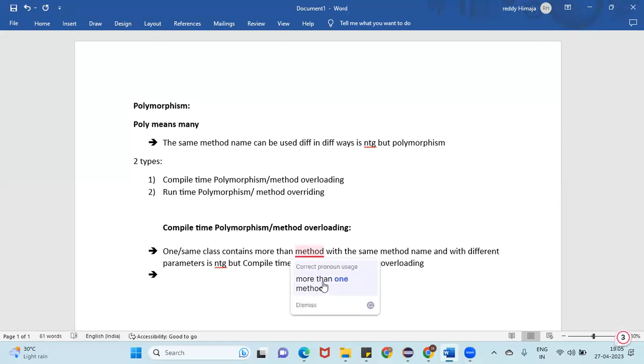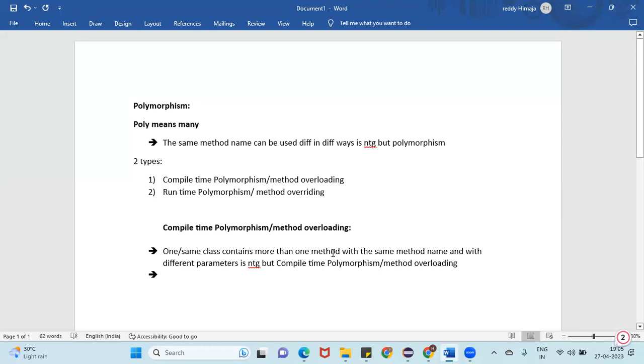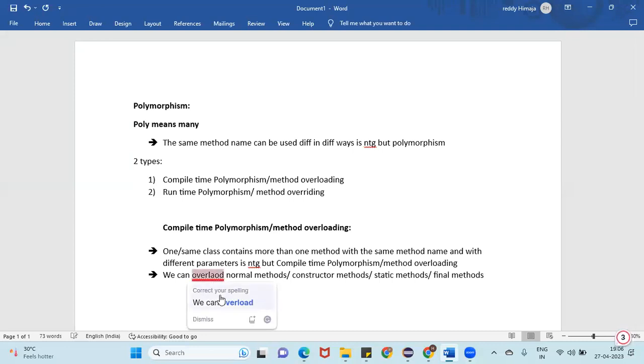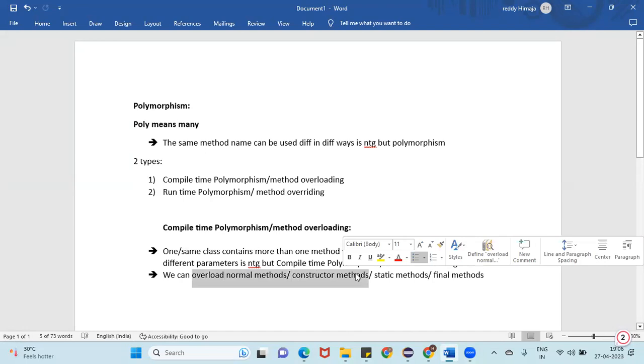In today's class, guys, we are going to learn only methods. We can overload any kind of method, whether it is a normal method, a constructor method, a static method, or a final method. Normal methods and constructors we have seen, right?